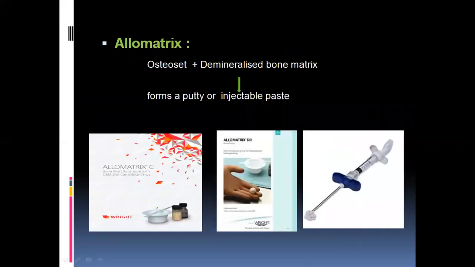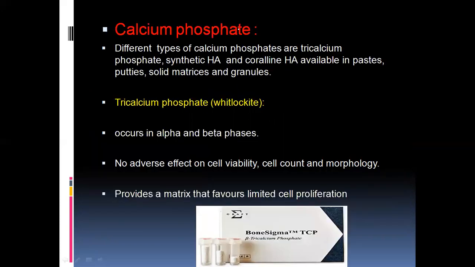Okay, and coming to another type of synthetic graft material, allomatrix. Allomatrix is nothing but osteoset previously seen, and along with the demineralized bone matrix, it forms a putty or an injectable paste. And in calcium phosphate there are also different types, like tricalcium phosphate, synthetic hydroxyapatite crystals, coralline paste. Nowadays they are available in the form of paste, putty matrices, solid matrices, granules everywhere. Another name of tricalcium phosphate is whitlockite. Okay, it's another MCQ, and it's available in alpha and beta forms.